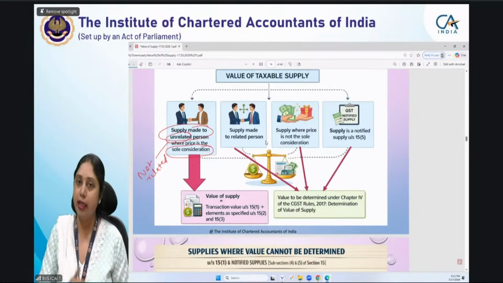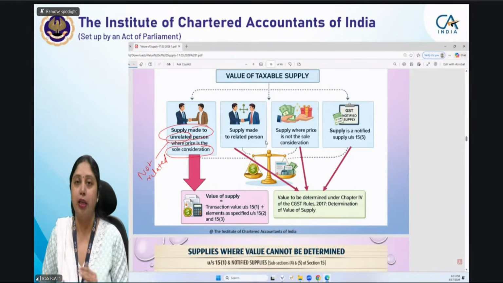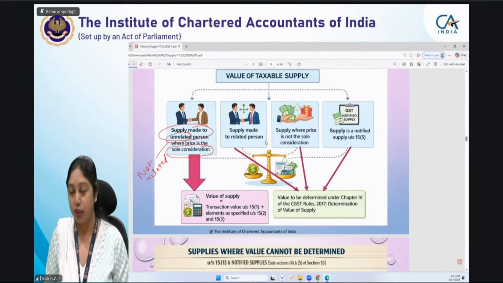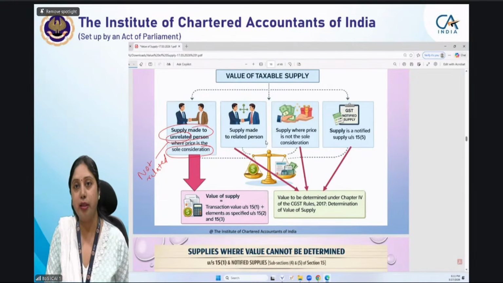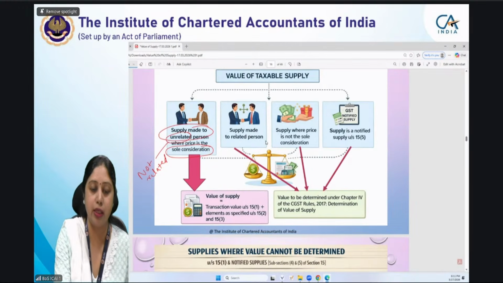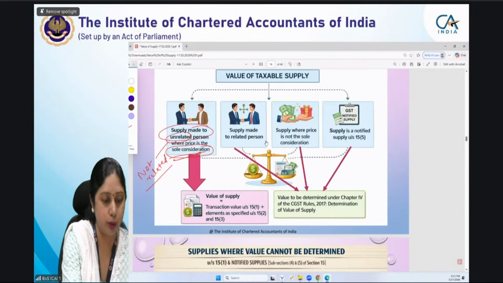If he is giving anything else in any other form, suppose he is doing some services for him for this particular supply, or he is giving some goods to him, then that will not be the sole consideration. In that case, price will not be the sole consideration and that cannot be accepted as transaction value. That will not be the value of supply. So these two conditions are the foremost conditions: supply to an unrelated person, and price being the sole consideration. Okay.